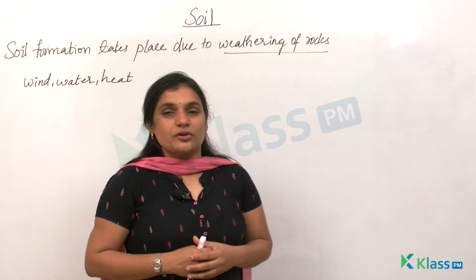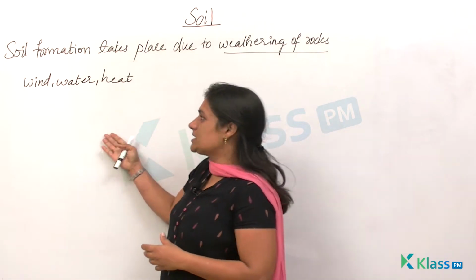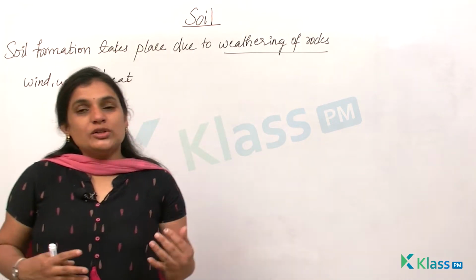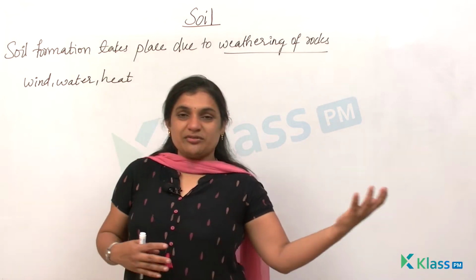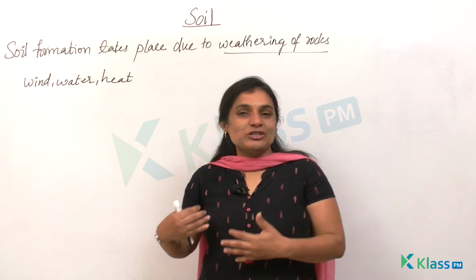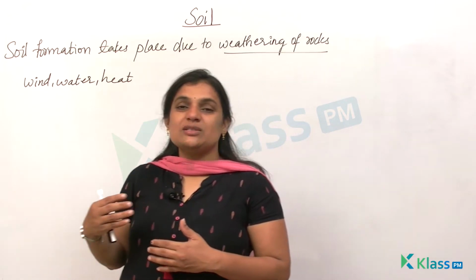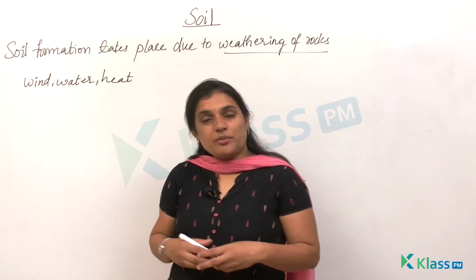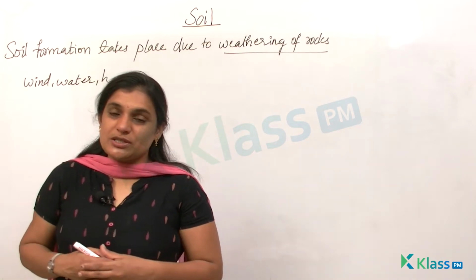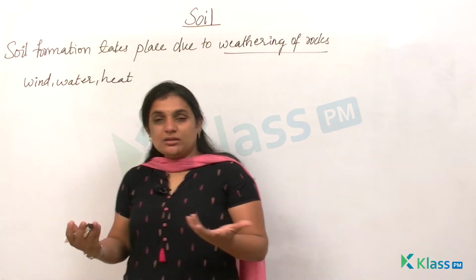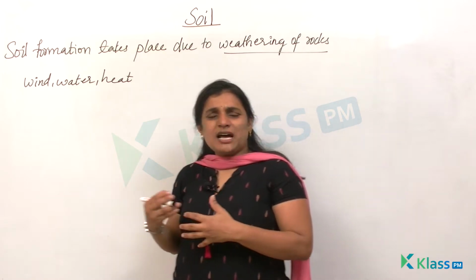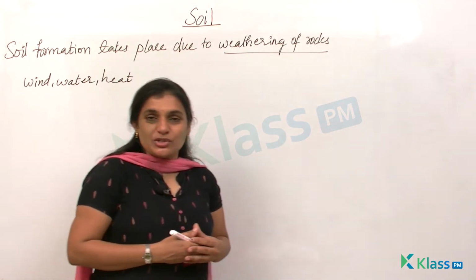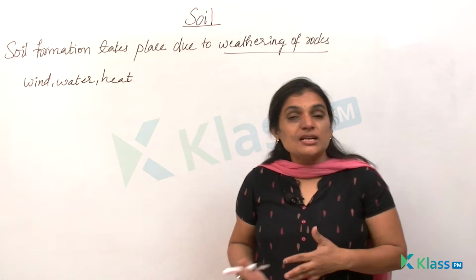When we talk about weathering of rocks, it is caused due to abiotic factors like wind, water and heat and the climatic conditions over a place. Gradually, by the action of these abiotic factors, the surface of the rock is broken down into pieces, and these slowly form into soil. So this is how soil is formed by weathering of rocks, and the nature of the soil depends upon the type of the rock being weathered or broken off. After the soil is formed, you see different natural vegetation growing in that particular soil.